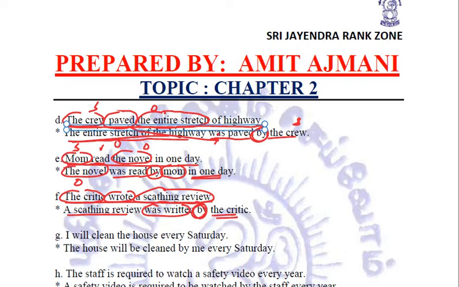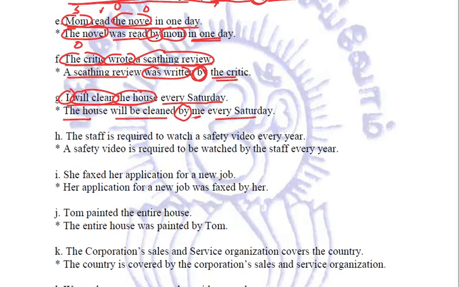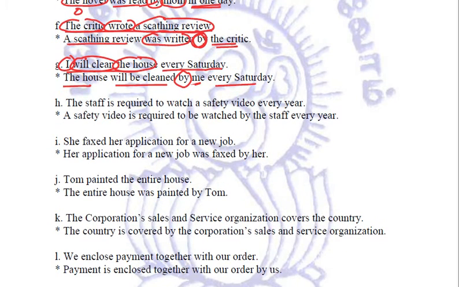Clear? Next sentence. I will clean the house every Saturday. I is the subject, will clean is the verb, the house is the object. Interchanging, we will get the house will be cleaned by me every Saturday. Clear? Next sentence.